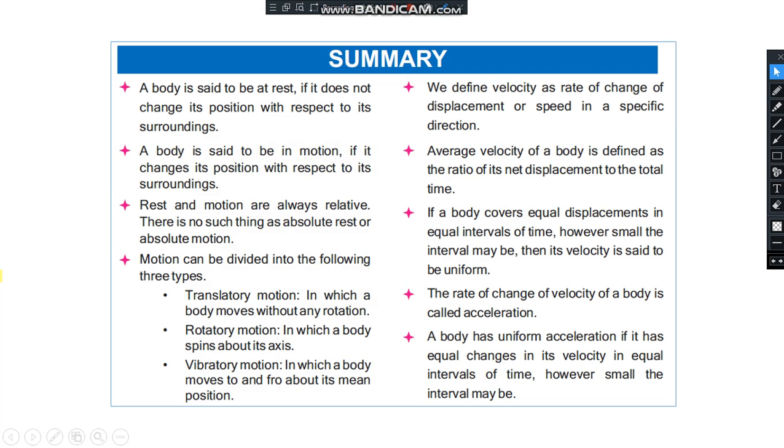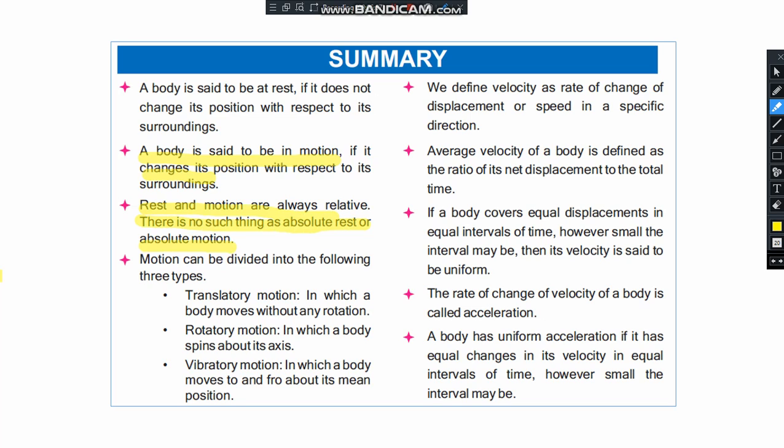Here is a summary of chapter number 2 that we have studied. First of all, a body is said to be at rest if it does not change its position with respect to the surroundings, and in motion if it changes its position with respect to the surroundings. Rest and motion are always relative, and there is no such thing as absolute rest or absolute motion.